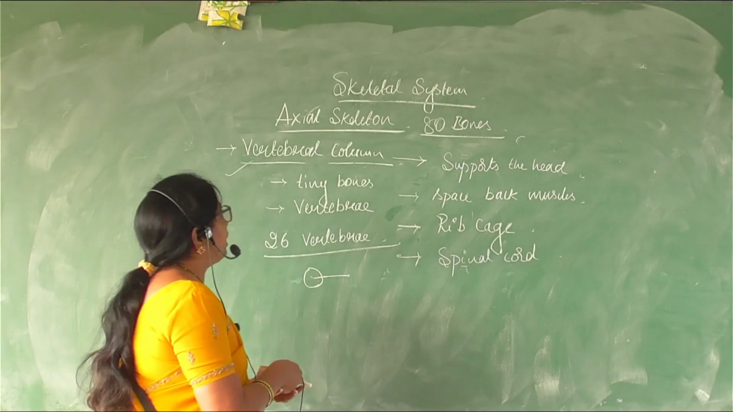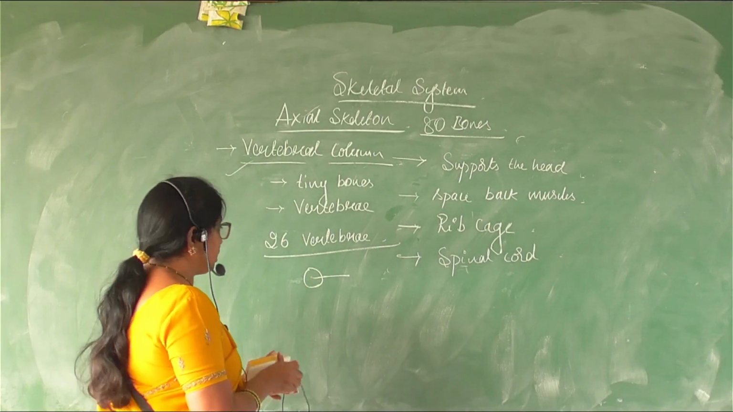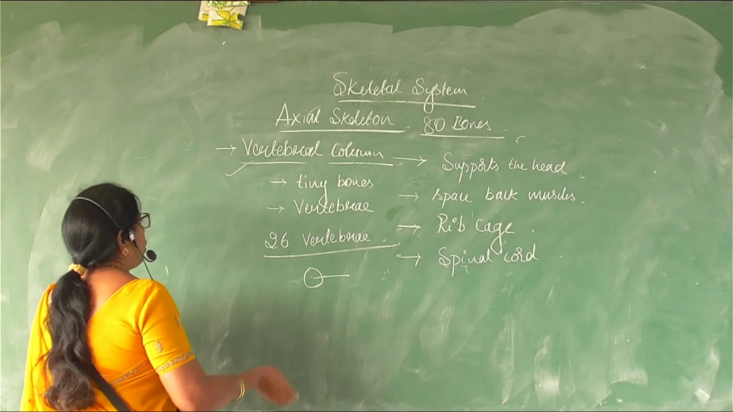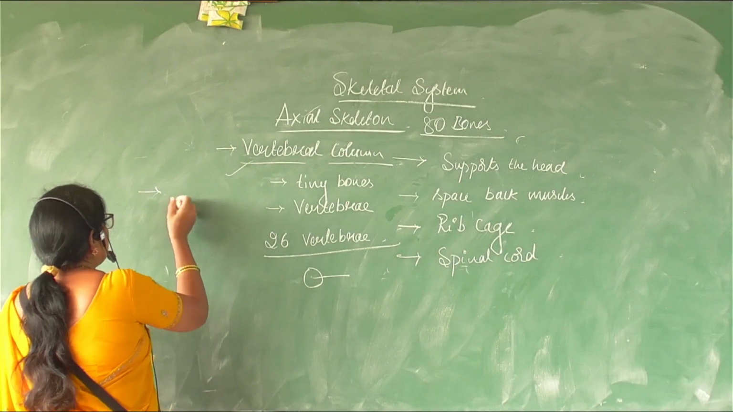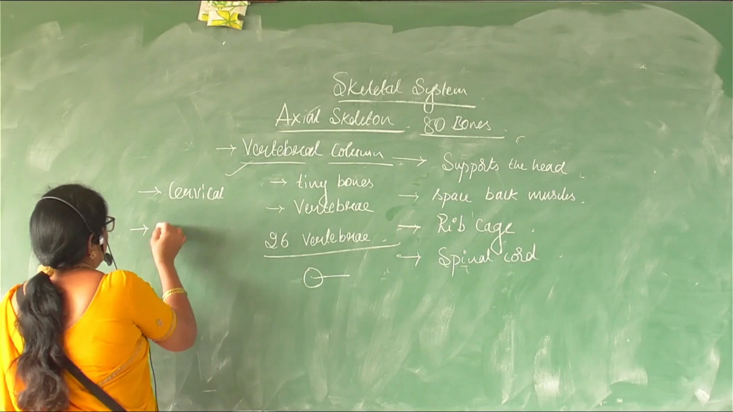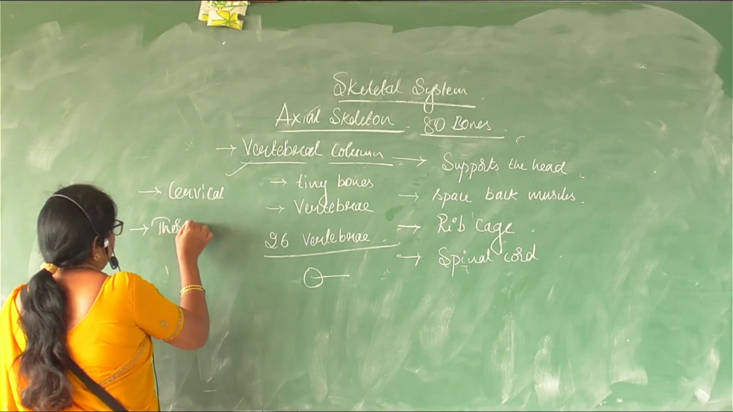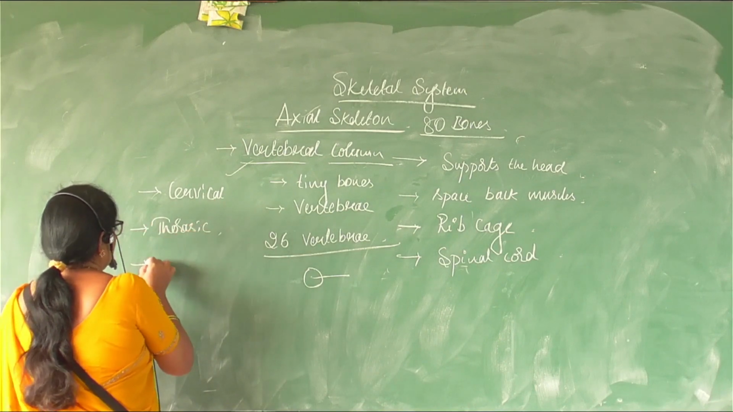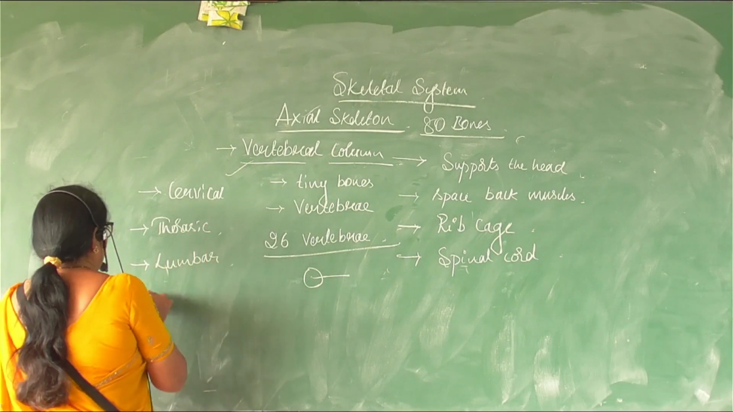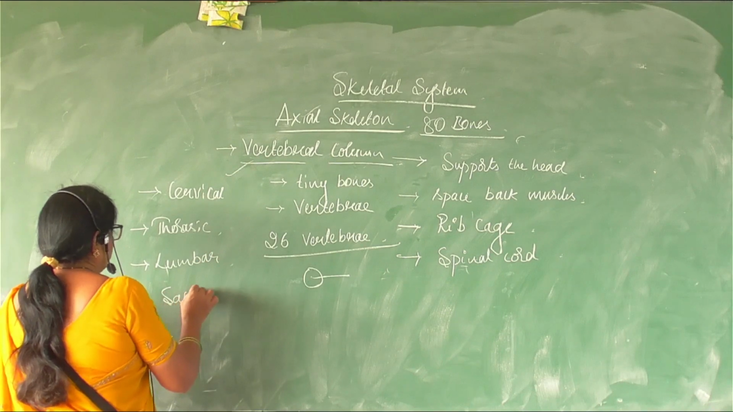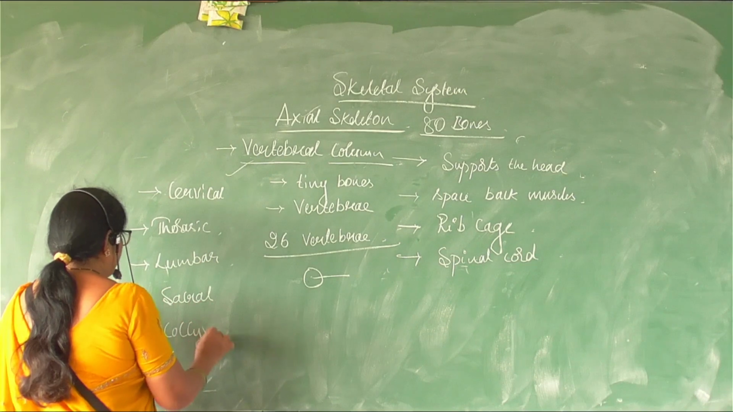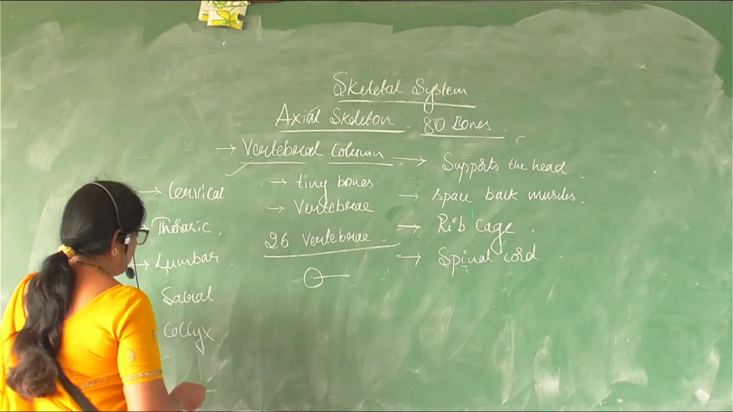So there are 26 tiny bones which you call the vertebrae. And these 26 bones are divided into cervical bones, thoracic bones, lumbar bones, sacral and coccygeal bone. I don't know how you spell it. I spell it as coccygeal.